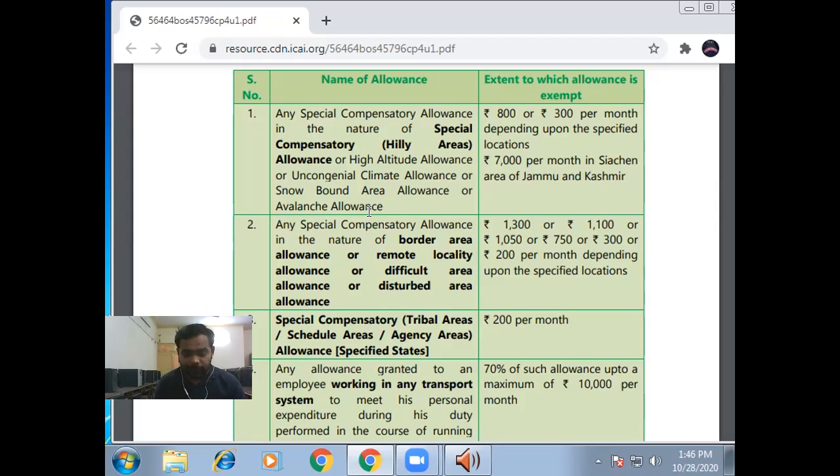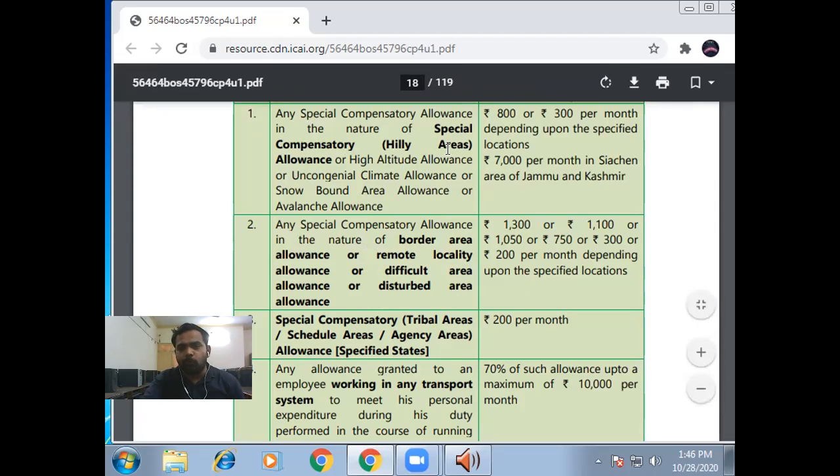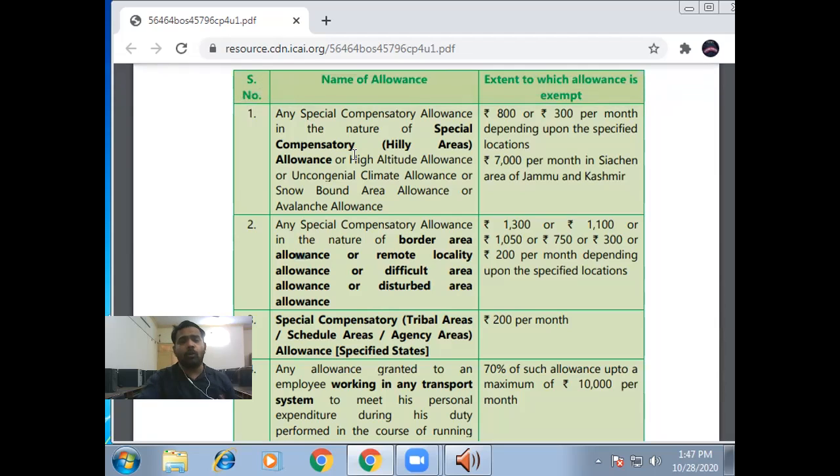Okay, now we move to the second point. Any special compensatory allowance in the nature of border area allowance, remote locality allowance, or difficult area allowance. In the first case, the allowance is provided to the hilly areas only. Now we move to the remote areas, difficult areas where life is too difficult. It means the essence of the first and second point is the same. In the first case, we are providing some special amount for exemption, that is 800 or 300 or 7,000 per month as per the condition.